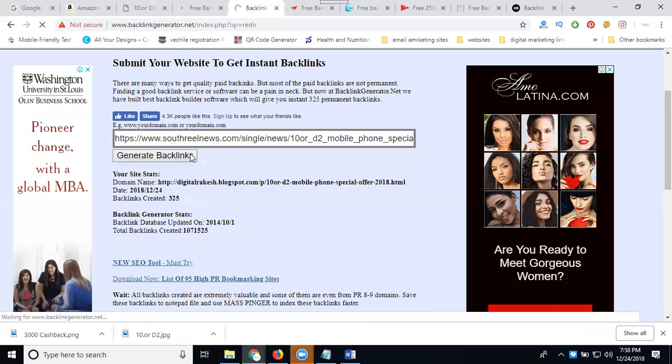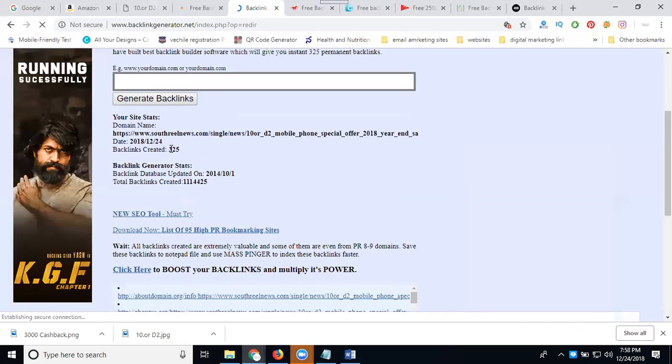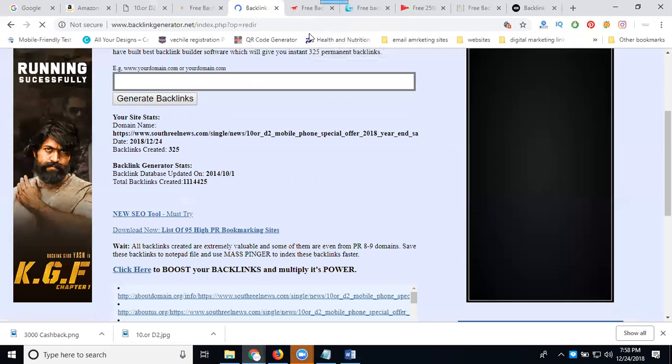Post it. You can generate your backlinks. Now start. How many backlinks will be generated? 325 backlinks. Next, in the same way, many sites will generate backlinks. The purpose of generating a referral link on your domain. How many backlinks will be generated on your site?